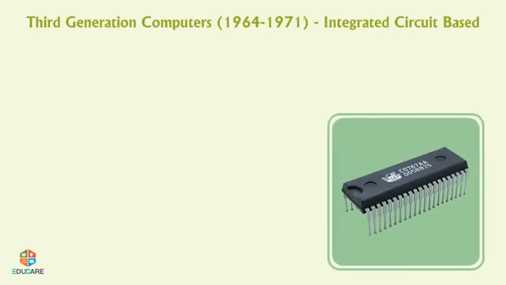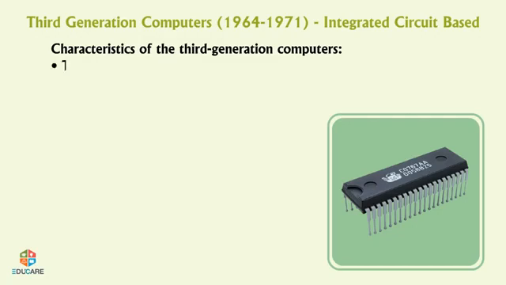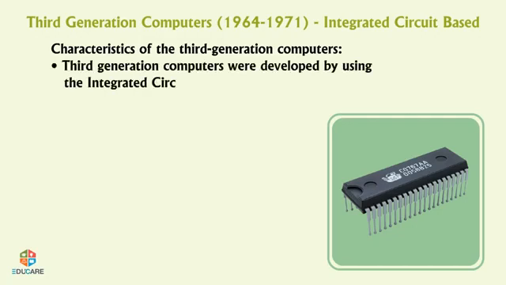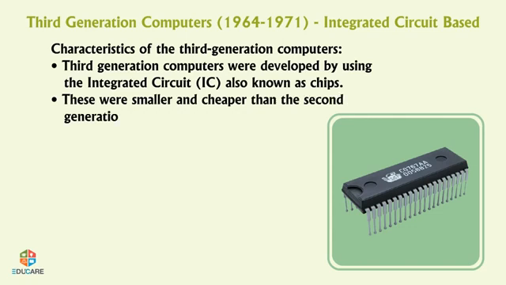Third-generation computers, 1964 to 1971, integrated circuit-based. Characteristics of the third-generation computers. Third-generation computers were developed by using the integrated circuit, IC, also known as chips. These were smaller and cheaper than the second-generation computers.